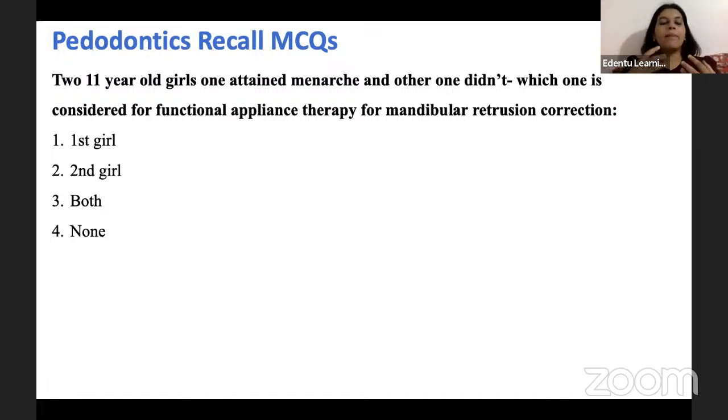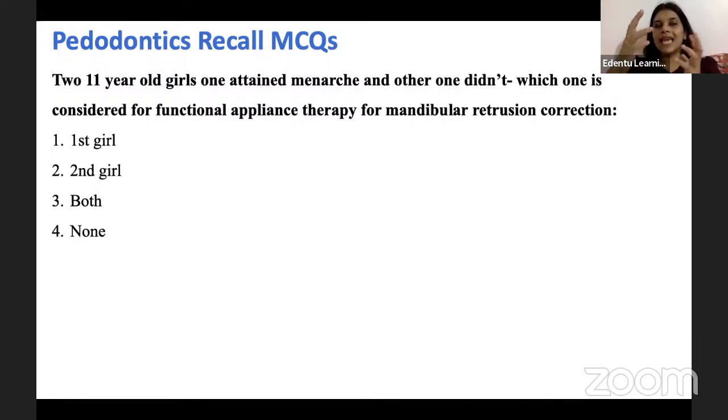That is looking at the pattern of growth of certain cervical vertebrae, especially the second, third, and fourth. By looking at the shape and the growth of these cervical vertebrae, we can predict the skeletal age of the child. Accordingly, the cervical vertebral maturation stage can be divided into 6 different stages.